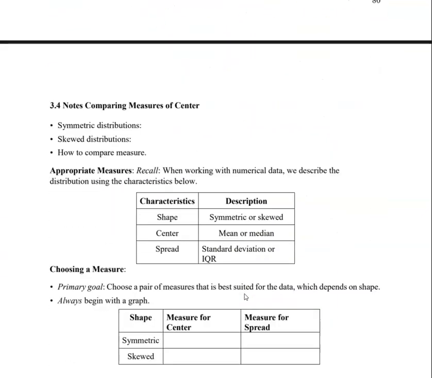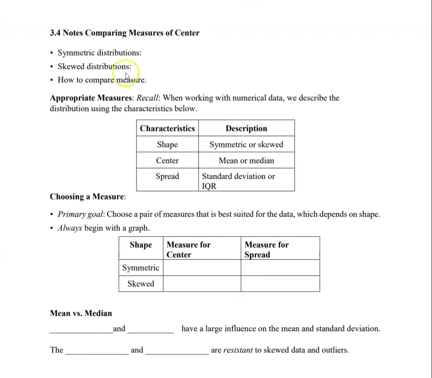Now I'm going to go ahead and go to 3.4 because it's a very short lesson, and these two kind of go together. But 3.4, they're talking about comparing. So if you were looking at two different distributions, how do we compare those? Okay, so if the distributions were both symmetric, that makes it fairly easy. We can just use the mean and the standard deviation for everything. But if one is skewed and one is symmetric, or they're both skewed, then we're just going to default to the median and the IQR.